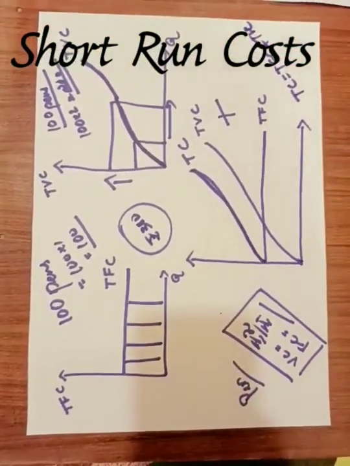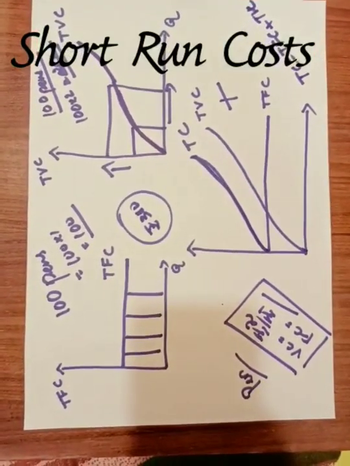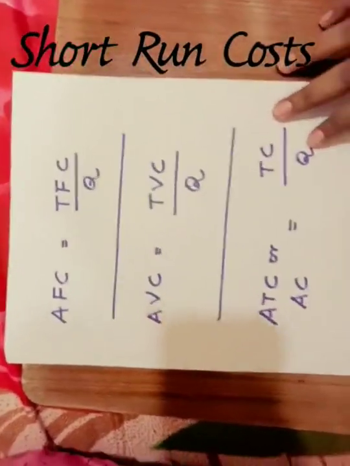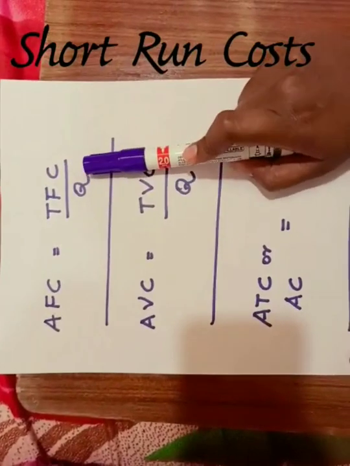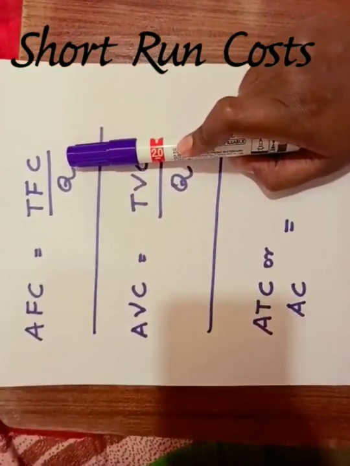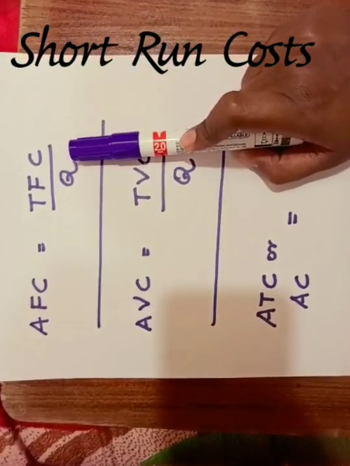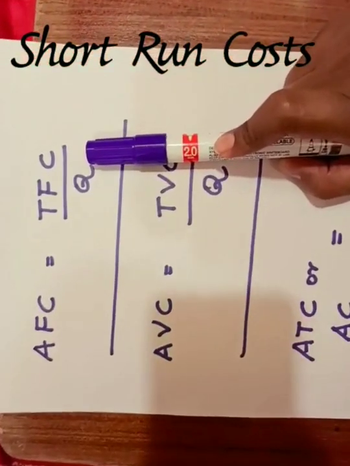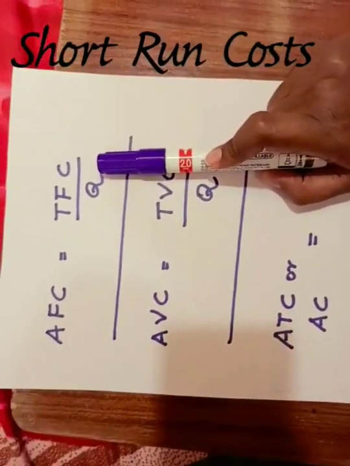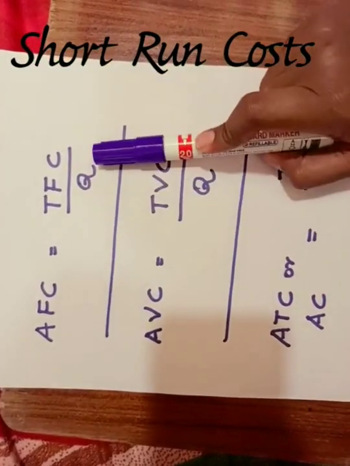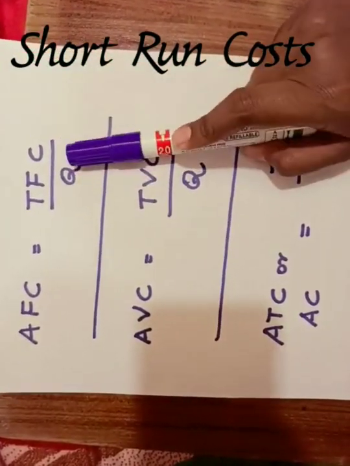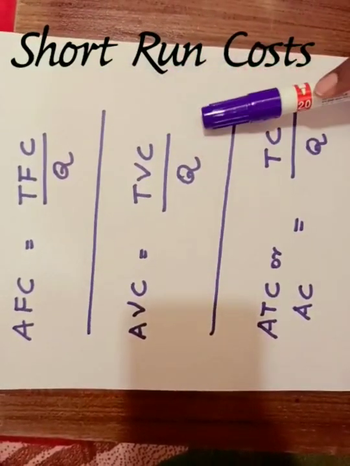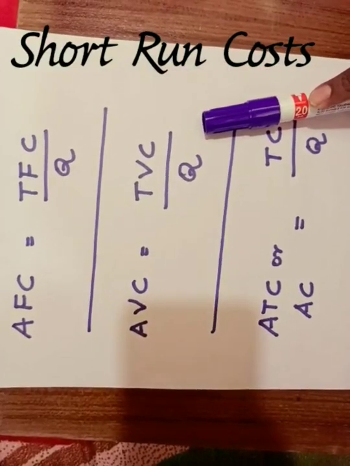Average cost is also called average total cost. In that, see, average fixed cost is TFC by Q. Average means it is for 1. In the example we have taken, variable cost for one pen is ₹2 and fixed cost for one pen is ₹1. So average fixed cost is TFC by Q, that is for one output, what is the average fixed cost. Average variable cost is TVC by Q, that is for one output, what is the variable cost.